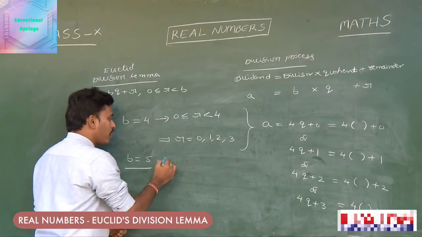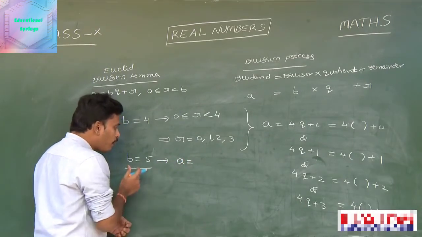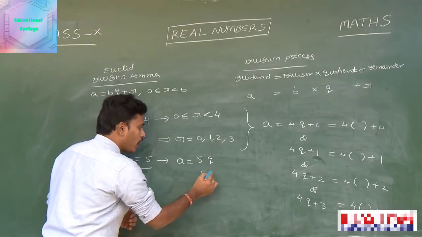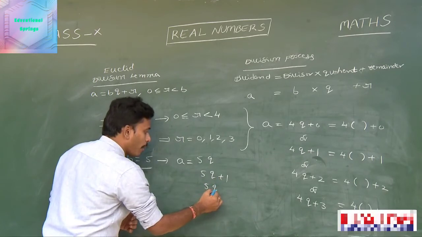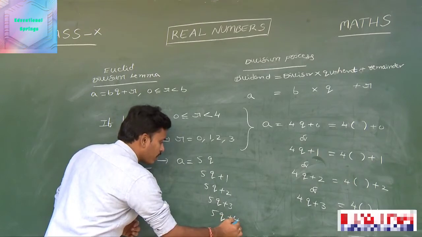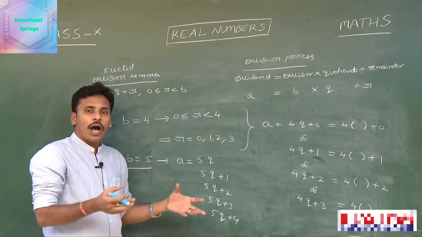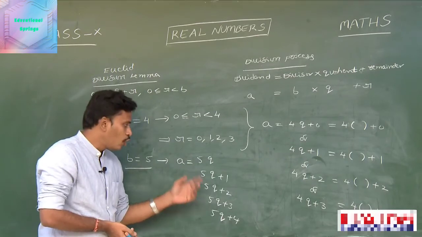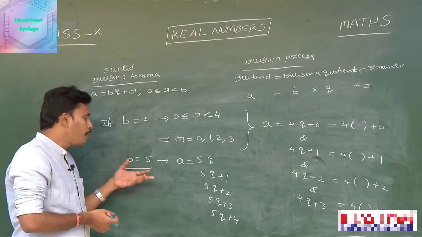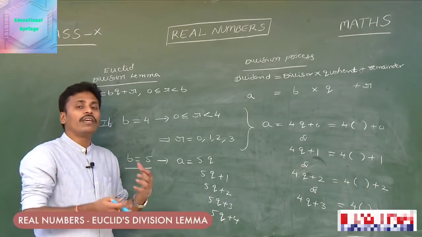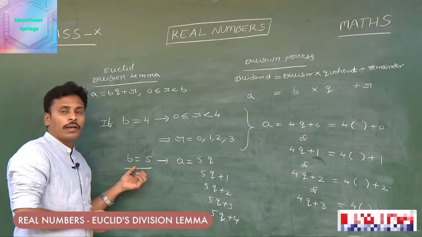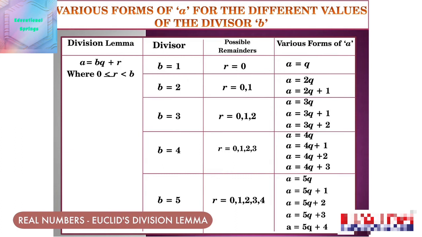And all those 5 representations, I am writing directly that if b = 5, the 5 representations for a are 5q, 5q + 1, 5q + 2, 5q + 3, and 5q + 4. Look at this. Other than these 5, no other possibility will happen. And I told you this q is immaterial, you may take any variable in the place of q. Likewise, if b = 6, if b = 7, we can extend this idea of representation of a based on b. Let us see the slide on your screens.